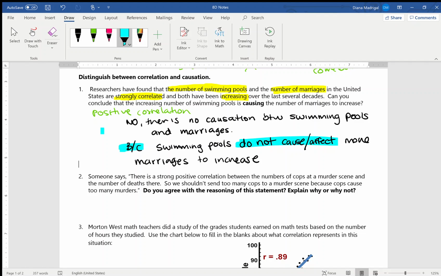Okay, if the problem was a causation, then you would say because swimming pools cause more marriages to increase. But because this is not the case, we're putting that it does not cause or affect more marriages to increase. So yes, the answer is no, but you also have to explain why. Okay, so don't forget that I'm looking specifically for that explanation.